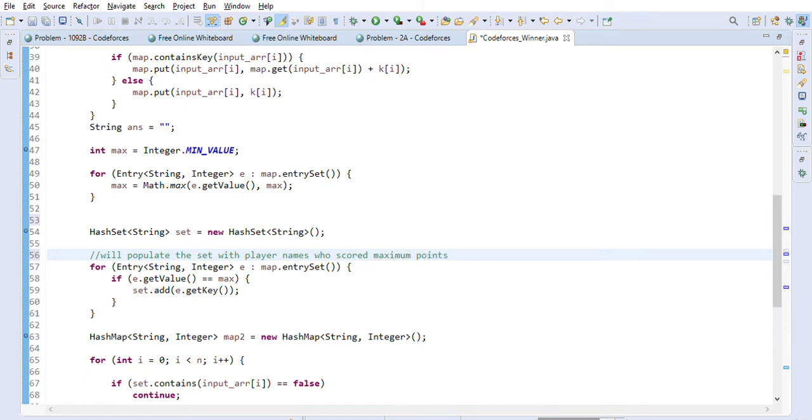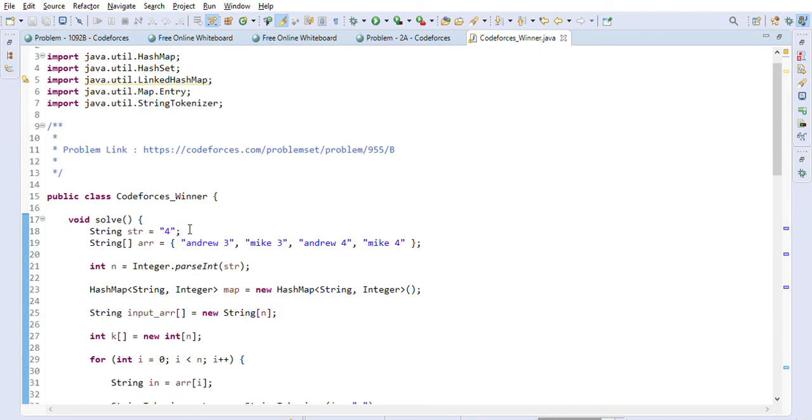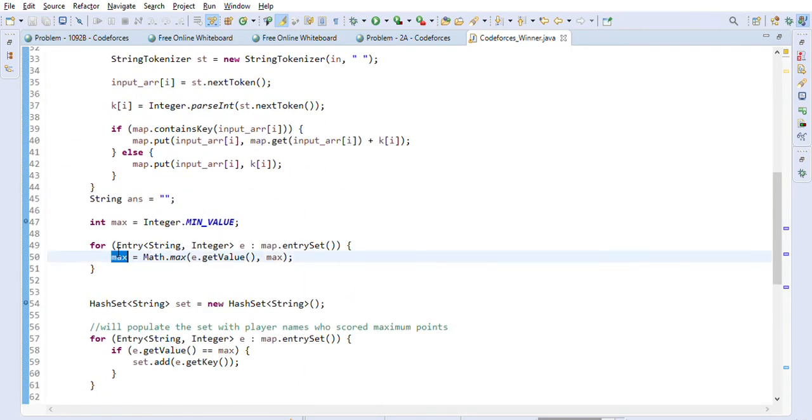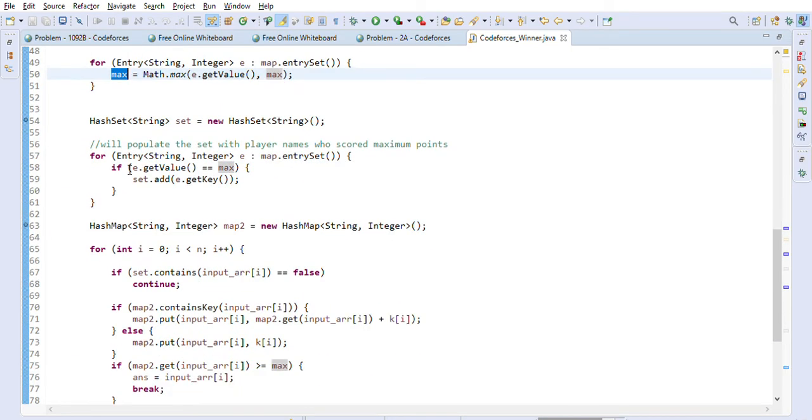Right? Because we are not interested in other players. We are only interested in players which have scored the maximum points. For example, Andrew scored 7 points, Mike also scored 7 points. If there is another player, let's say John, who is scoring just 4 points, then we don't care, right? Because he is not the winner anyway, because we know the maximum now. So that's why we use the set here.